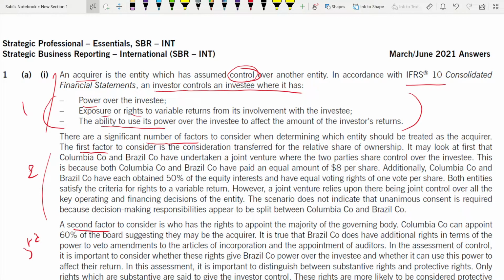So what is the first factor? The first factor is the consideration transferred, relative to the share of ownership. We are now talking about the consideration. It may look at first that Colombia and Brazil have undertaken a joint venture, right? Even I thought it was a joint venture, because they said the two parties share control over the investee. That does not mean that they have joint control. Both of them have control over the investee, but separately. So you need to bring this in your answer.